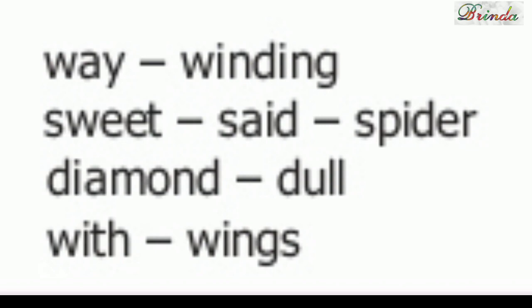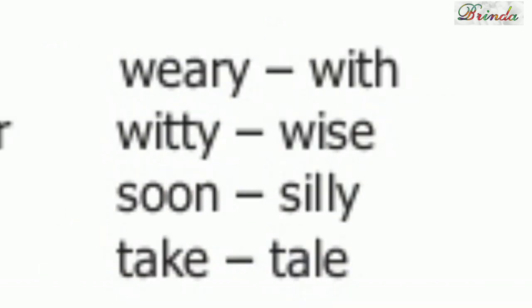Sweet, said, spider, diamond, dull, with, wings, weary, with, witty, wise, soon, silly, take, tail, sure, soaring, woe, web, willy, words. So the consonant sound comes first, and that is called alliteration.